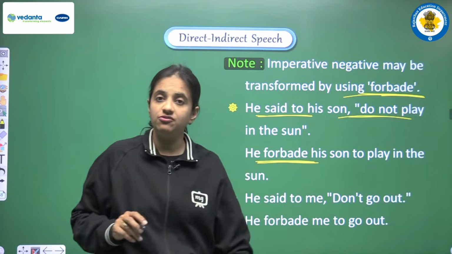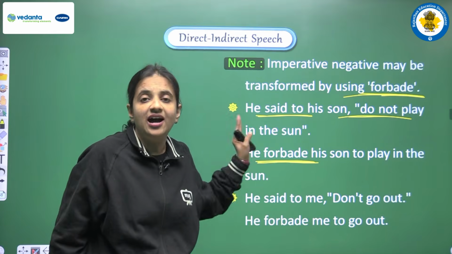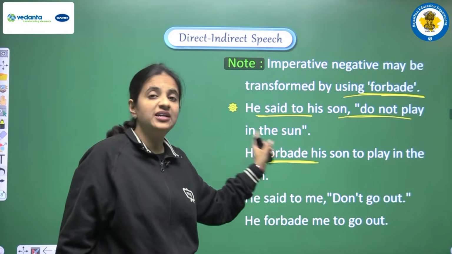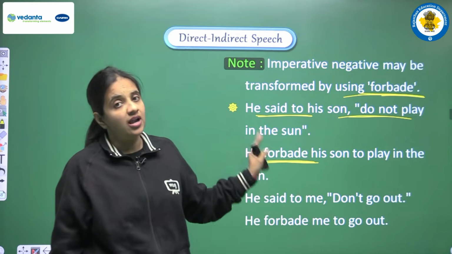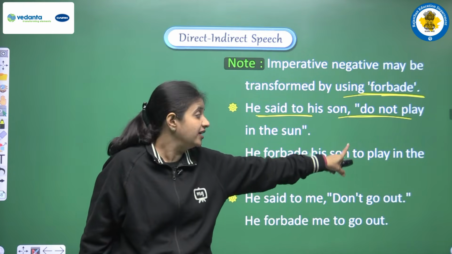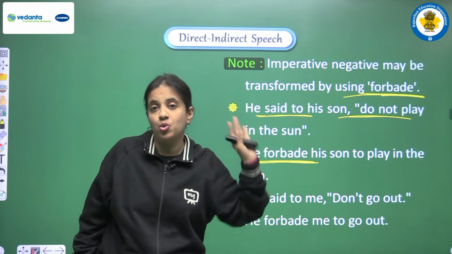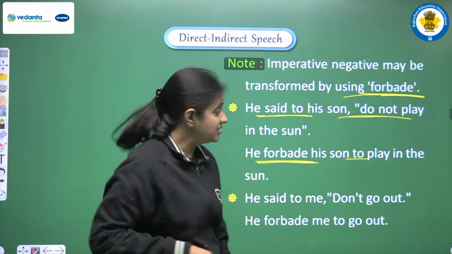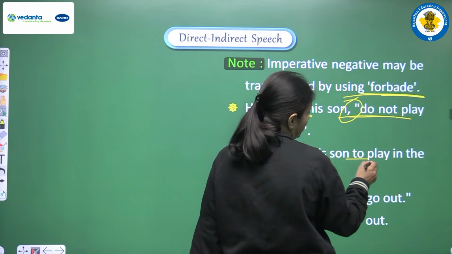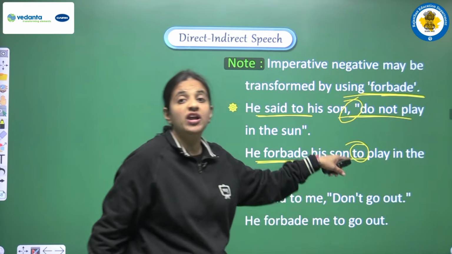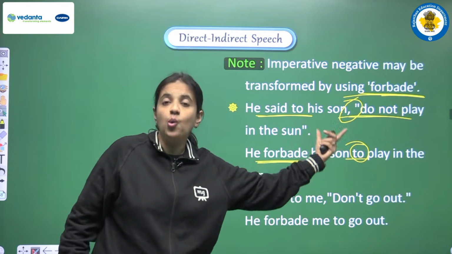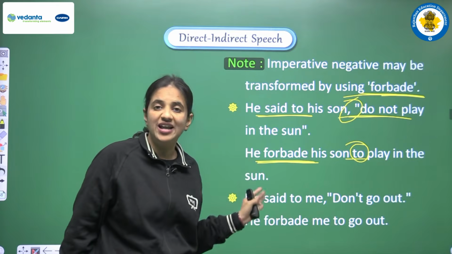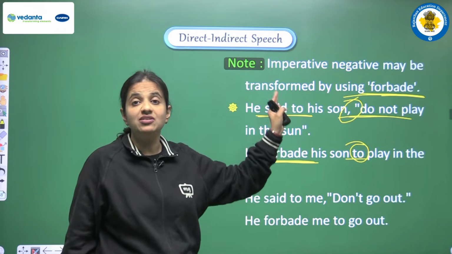So when we are using forbade, it means that our sentence is having a negative form, because forbade is a kind of negative word. So now we don't need to add another negative word. Now we don't require to add not here just before to. Okay, so this is the reason when we are removing the commas, we are adding to, we are not adding not before to. Why? Because we have already used forbade in the sentence, and because of that we are having one negative structure already in the sentence.